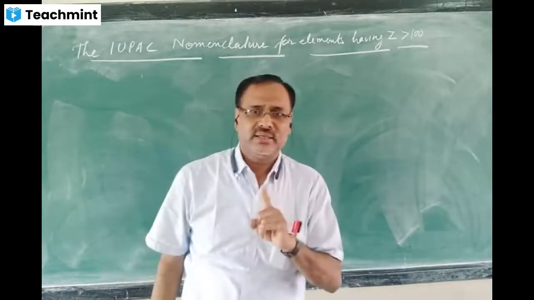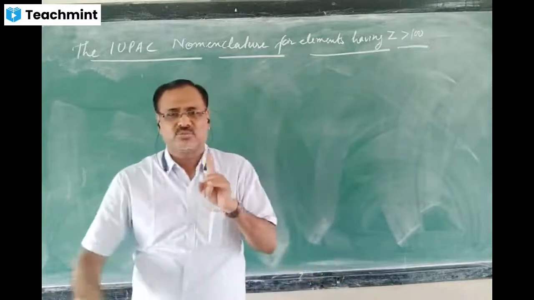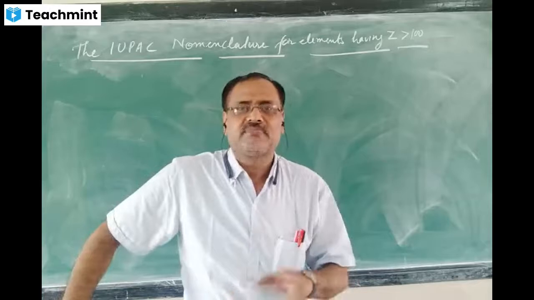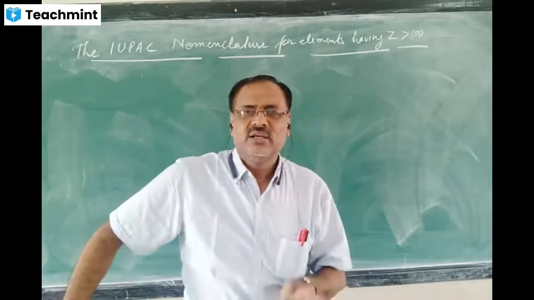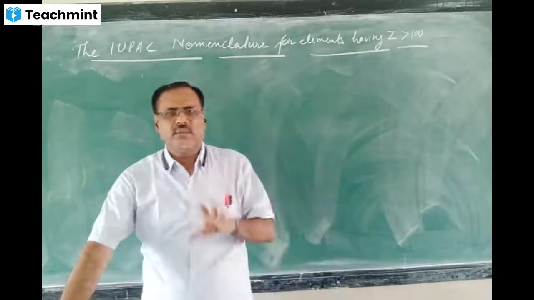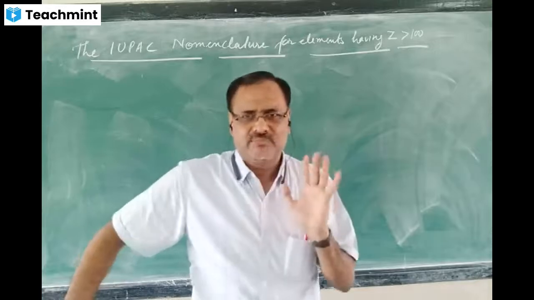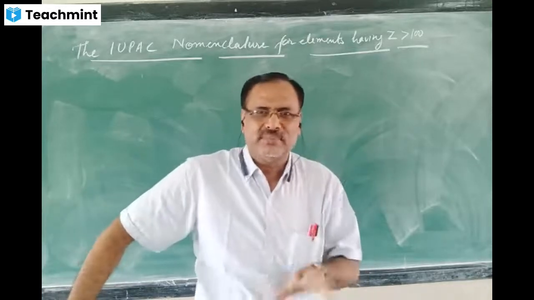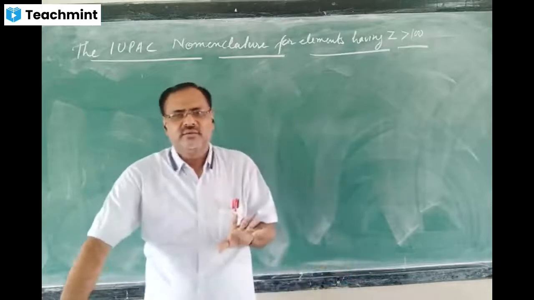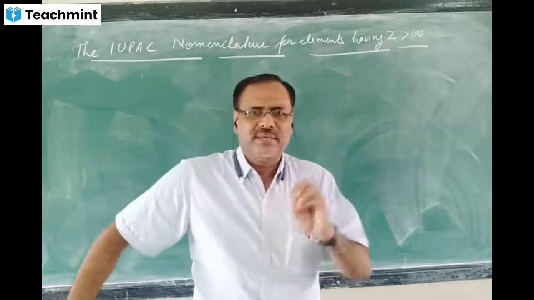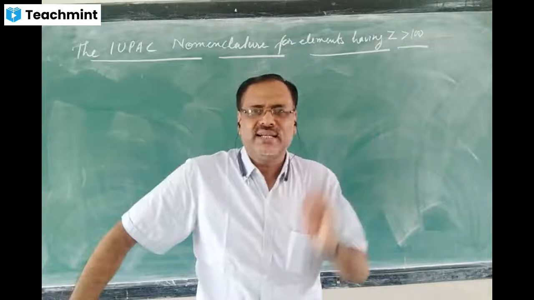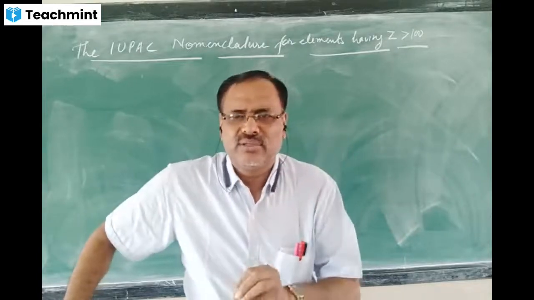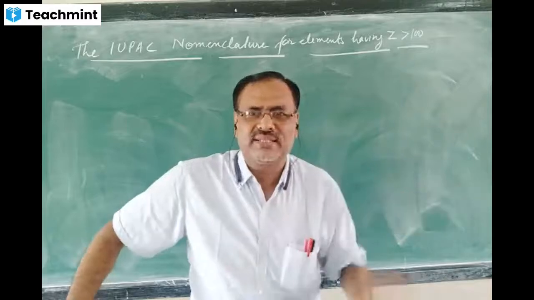The problem came for atomic number 104: the first name given was Khrushchetovium, and then another, Rutherfordium, from the American and Russian scientists. So that problem was there, and it was solved by IUPAC. IUPAC suggested that whenever new elements are discovered, you just give the paper, and IUPAC will decide who is the real discoverer by seeing the evidence given by the scientists.